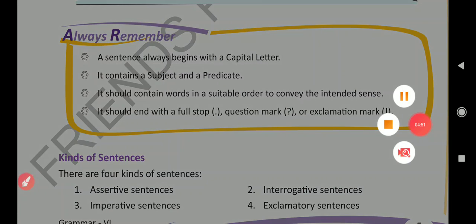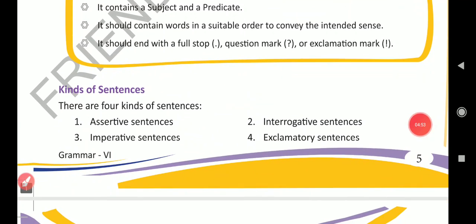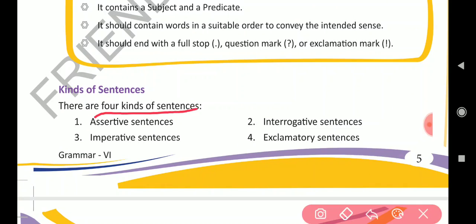Now let us go through the kinds of sentences. How many kinds of sentences are there? There are 4 kinds of sentences. First, assertive sentence. Second, interrogative sentence. Third, imperative sentence. And fourth, exclamatory sentence. Let us have a look at them.